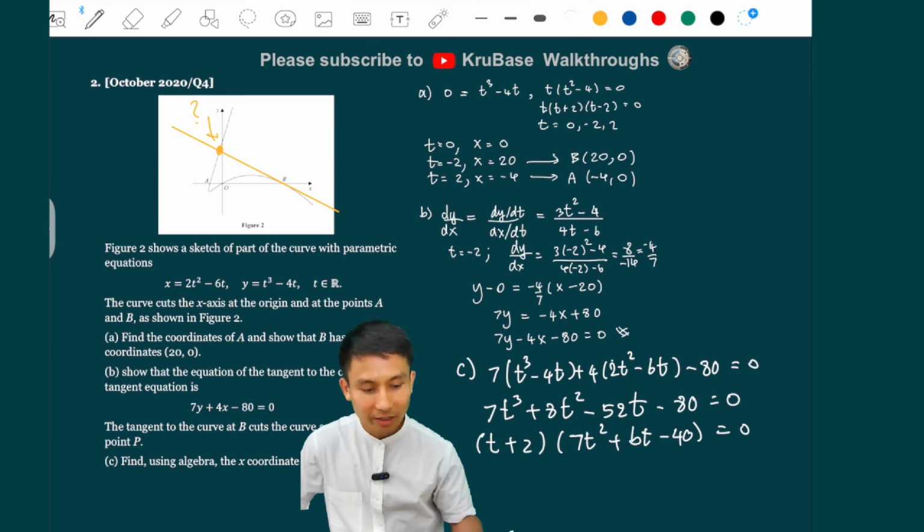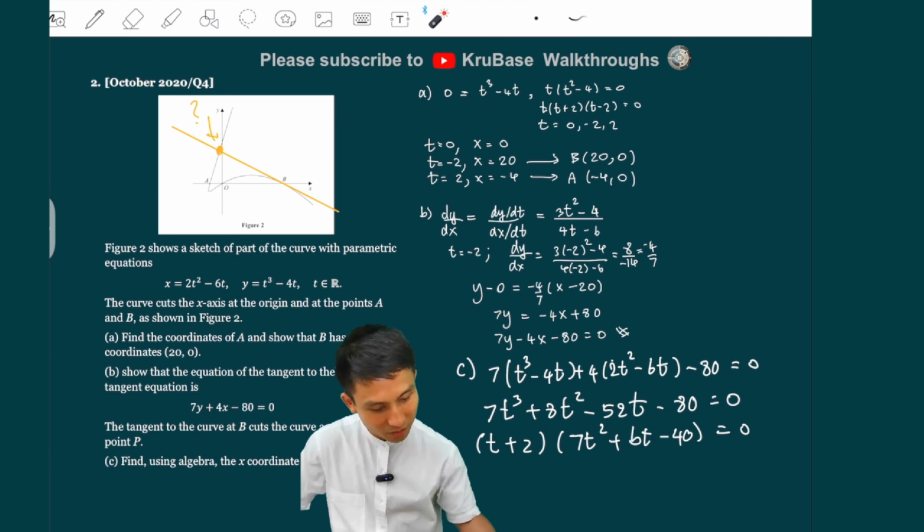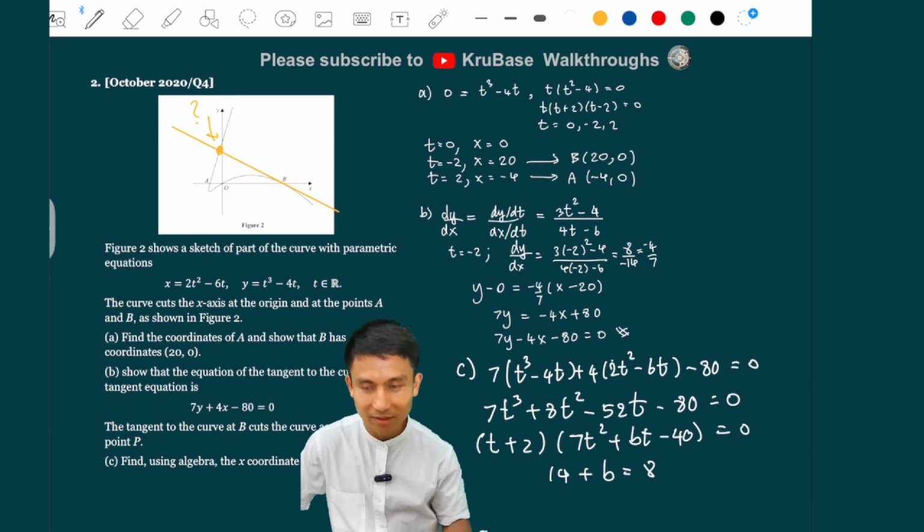Yeah? And then how do we deal with the b? Well, we just pick this term here, or maybe the squared term. Okay, so let's pick the squared term. We have already one of them to be bt squared, and the other one is just 14. Yeah, so we have 14 plus b must be 8. Just comparing coefficients here. Consider term by term.